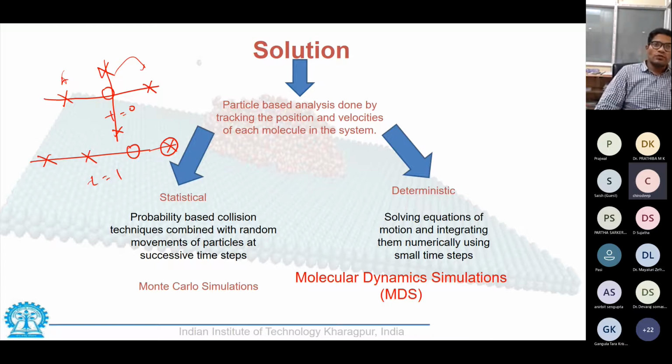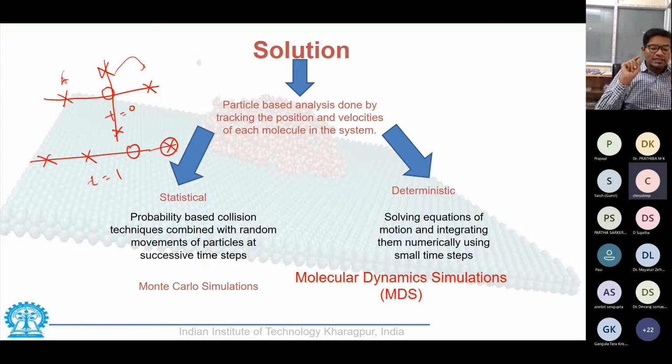Once we have obtained the force, we can divide it by the mass of the particle to determine the acceleration. Once the acceleration is determined, we can integrate the acceleration to obtain velocity and finally integrate to obtain the distance. And thus, deterministically, from the force field, we can find out where my particle is going to reside after n time steps.